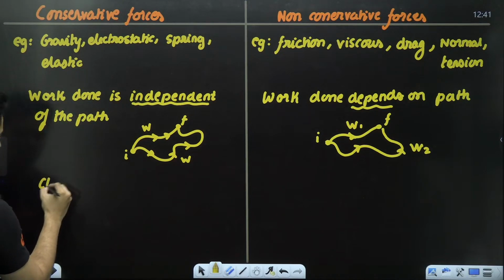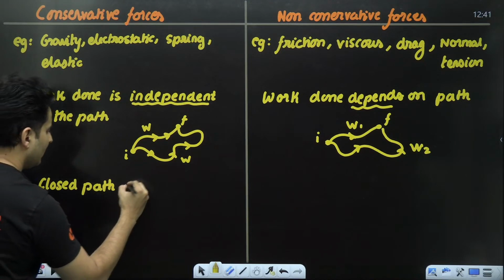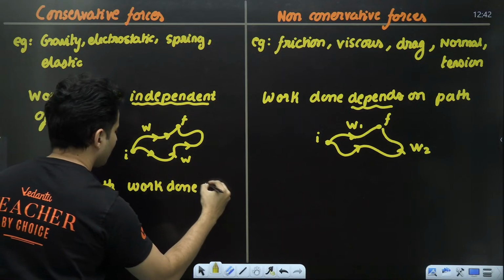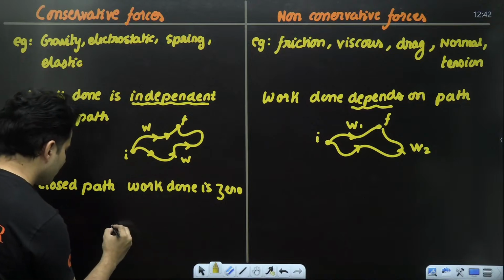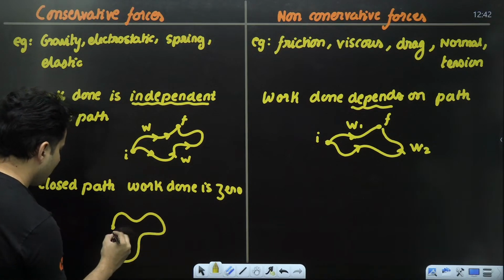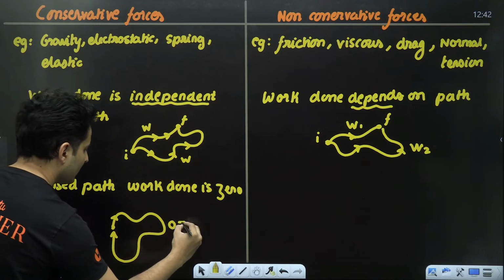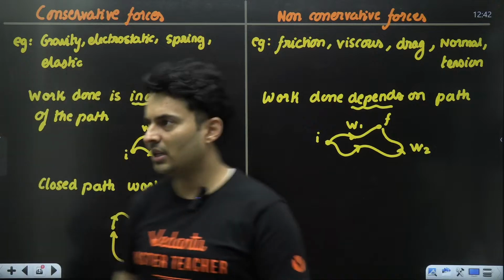So for a closed path, work done is 0. Very, very important. That means you come back to the same point where you started, then you would have 100% done 0 joules of work because there is no net displacement. Makes sense.